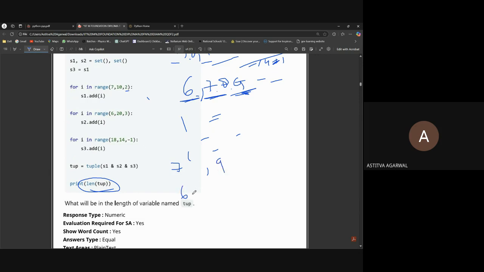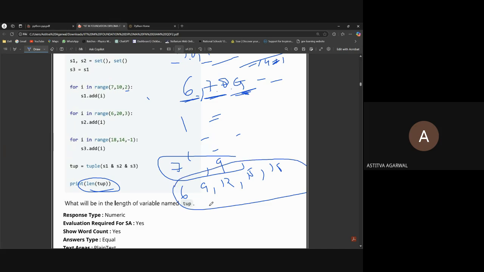This will come as 6, then 7, 8, 9, then 10, 11, 12, 13, 14, 15, 16, 17, and 18. So 7, 9, 6, 7, 10, 15, 18, then 18, 17, 16. See, these are the intersections.